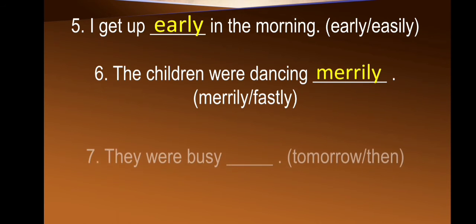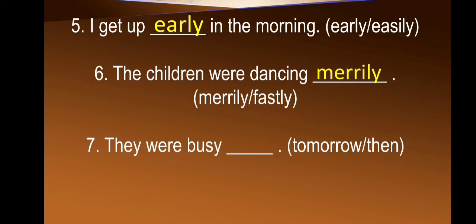The next sentence is they were busy dash, and the options are given tomorrow and then. Here you can see were is used in this sentence. So were shows what? Yes, the past tense, and which word belongs to past, tomorrow or then? Yes, then, because tomorrow shows future. So the answer is they were busy then.